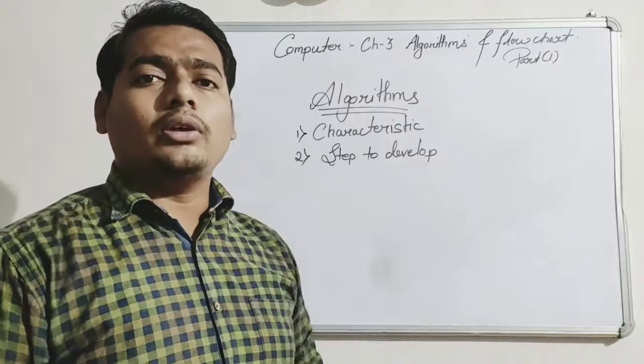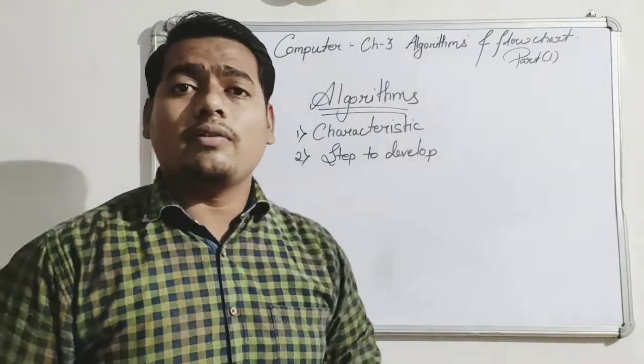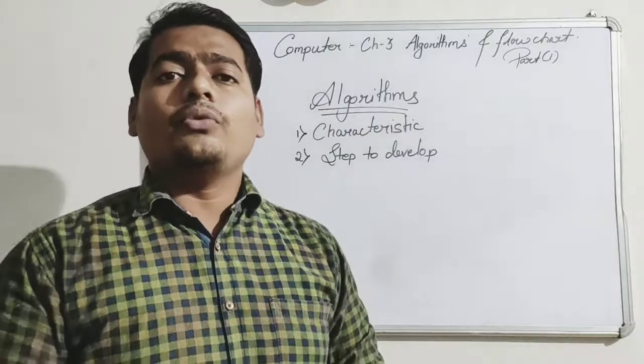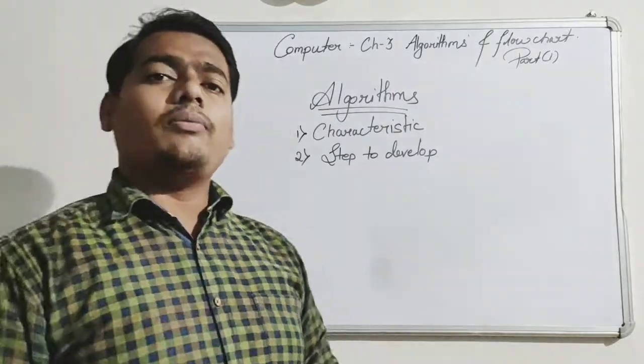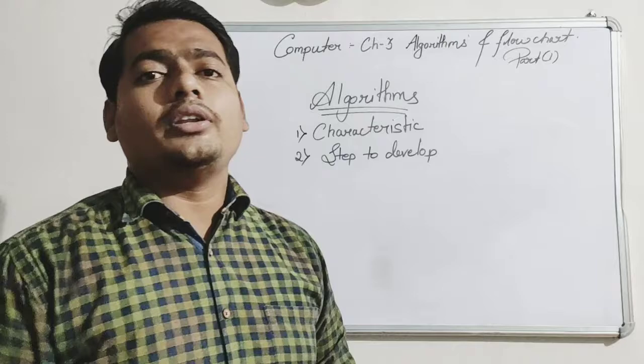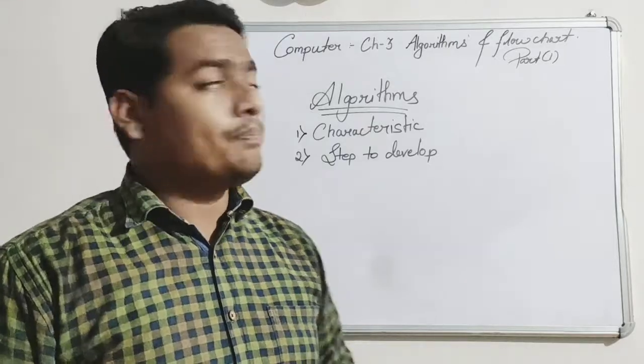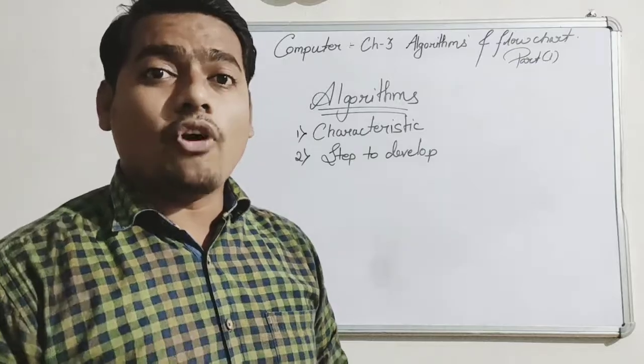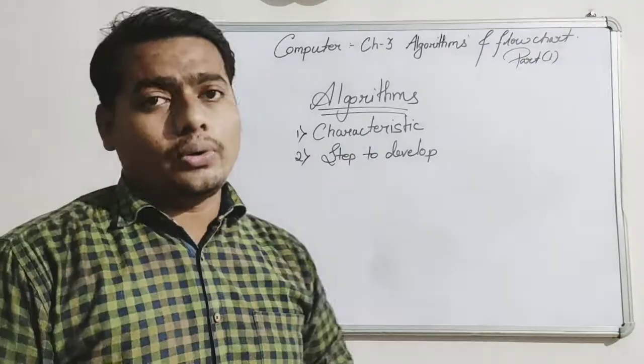This is about algorithm. Here in your book, one example is given about making tea or making a sandwich. In everything, we require steps. If a single step is wrong, the tea will not be prepared nicely. Okay. So, instructions given in a step-by-step form are known as an algorithm.